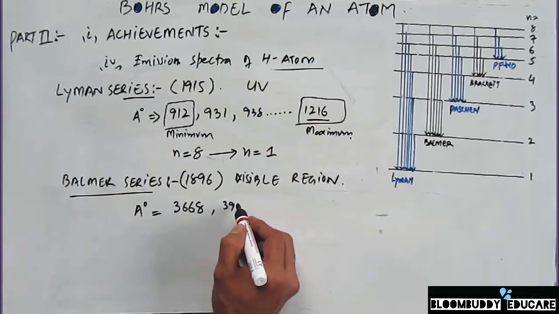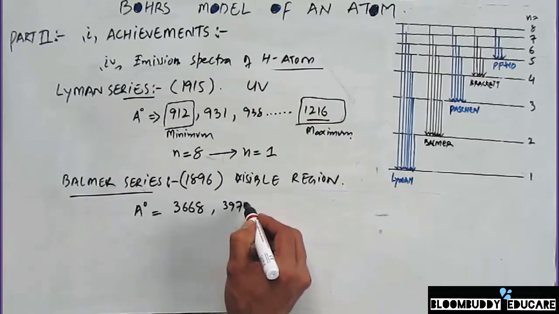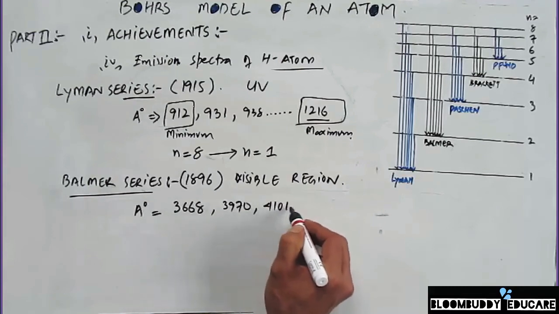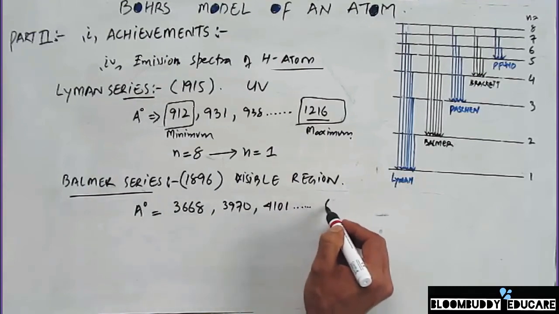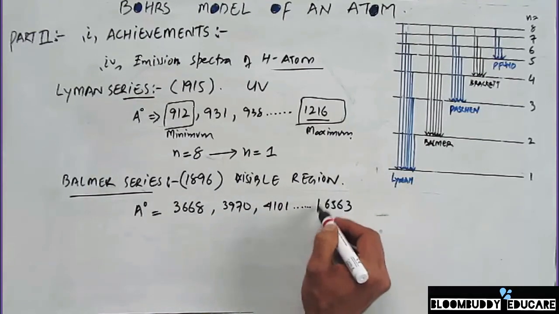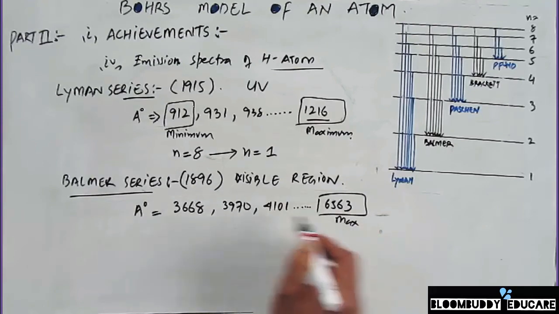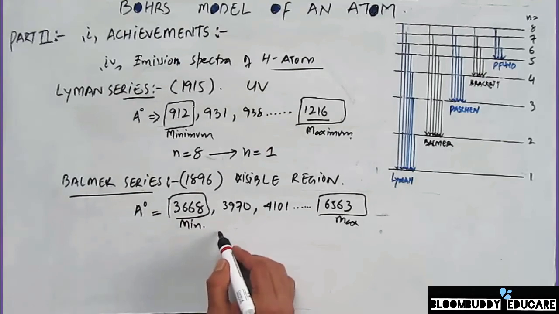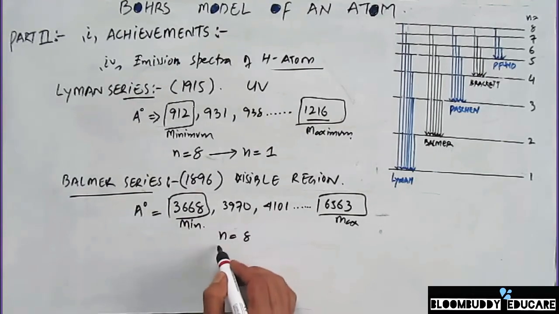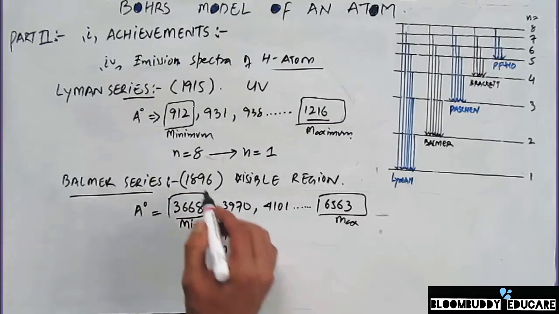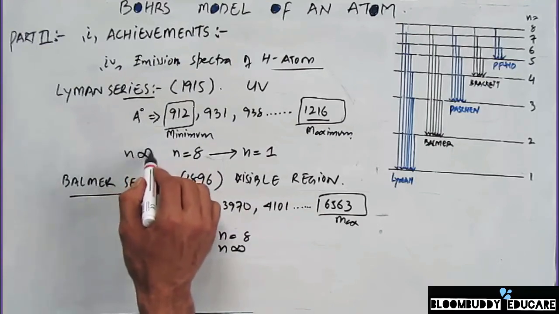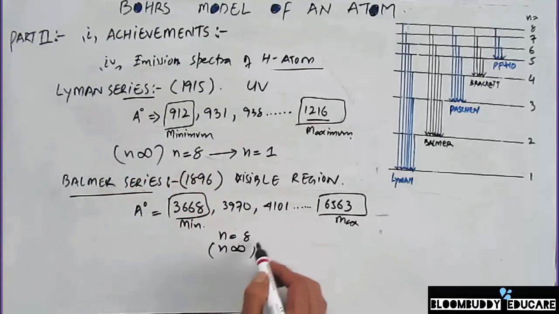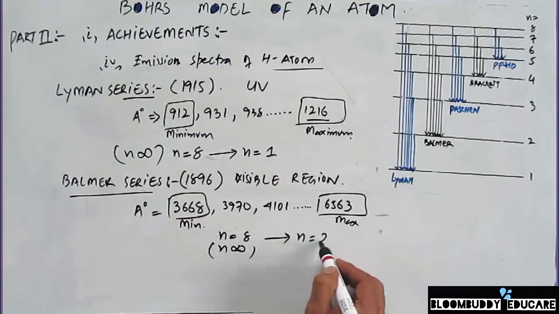Then the second one is 3970 and 4101, and so on, and the maximum wavelength that's obtained in this case is 6563. So this is max and this is minimum. Okay, so it's always going to be n8 or n infinity, here also n infinity, any higher energy orbital, to always the second energy orbit. So this series is the Balmer series.